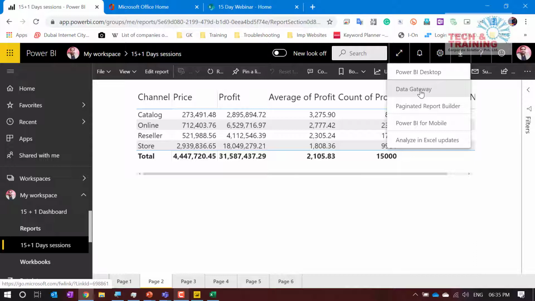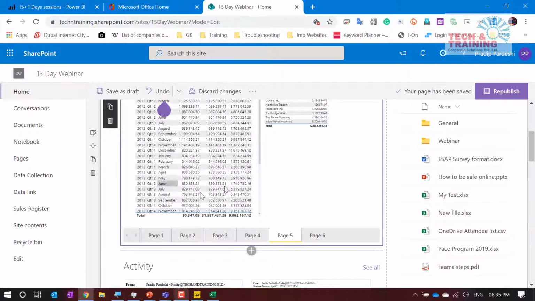Yeah. So I don't need to update the data. As soon as this Power BI report gets updated on the cloud, my Power BI report on SharePoint will also get updated. So let's say me along with my boss, I have shared this report in my team site in either Microsoft Teams or SharePoint. He only has to come, open this page and see the latest figures. That's it. No manual intervention or interference is required.